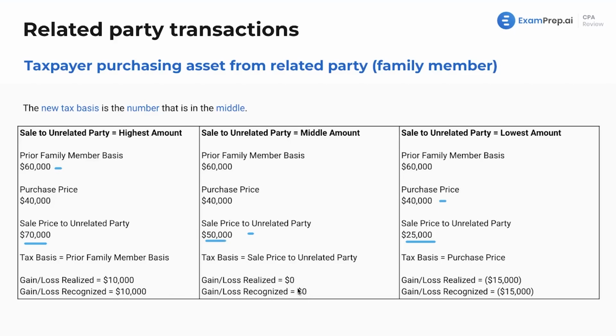So before, I might have been saying those rules to you and you're thinking that's kind of arbitrary. Well, why is there no gain or loss? This is why. First step is what's the basis? Because how do you determine the gain or loss? It's the selling price minus the basis. So if the selling price and the basis are both 50, that's going to result in 0 gain or loss. And then in this case, what's our basis? Our basis is going to be 40. Our sale is 25. That's going to result in a $15,000 loss.